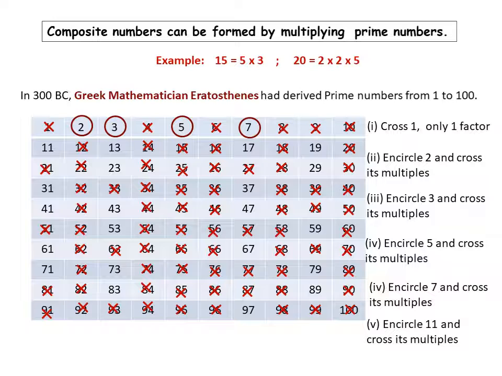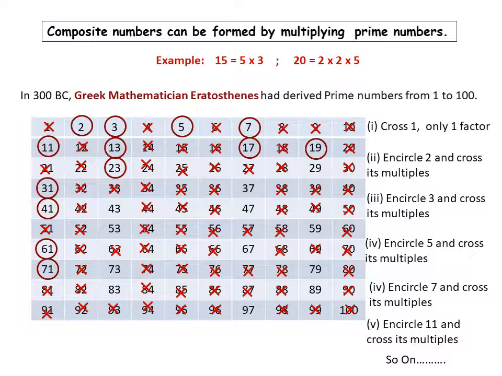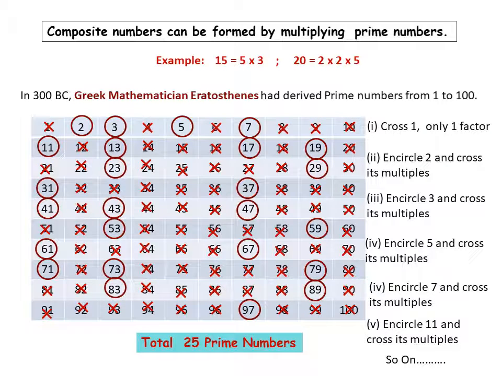And then encircle 11, the next number, and cross its multiples. And so on. Then 13, 17, 19, and cross their multiples. For the remaining ones, you have to check and cross their multiples. So in this way, you will get 25 prime numbers in total from 1 to 100.